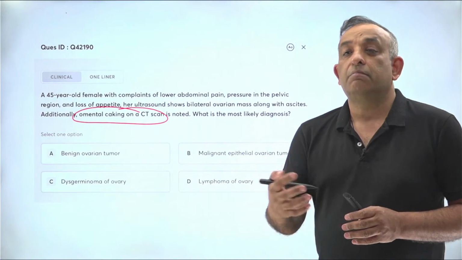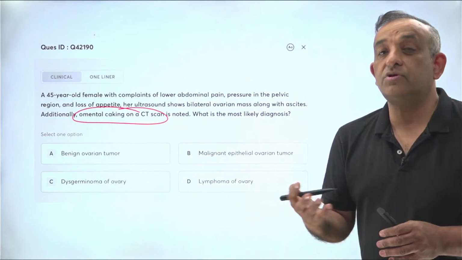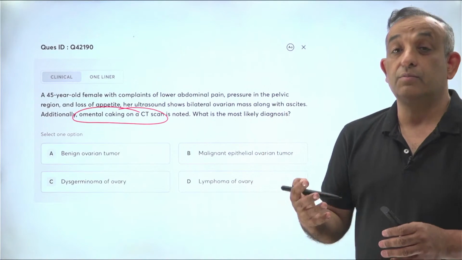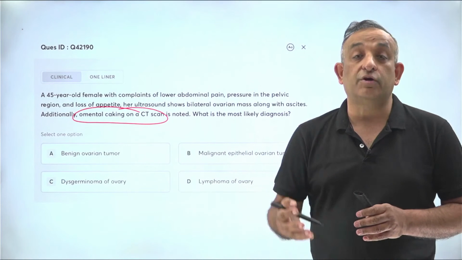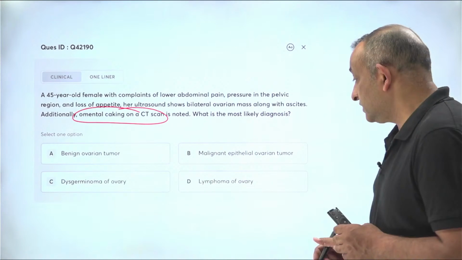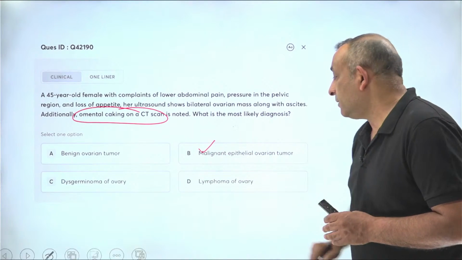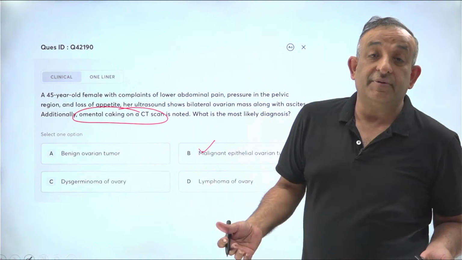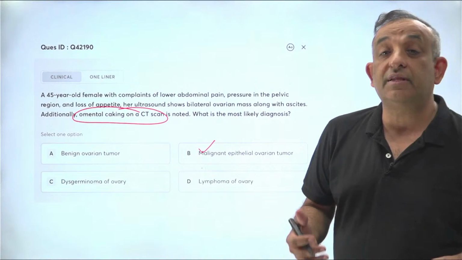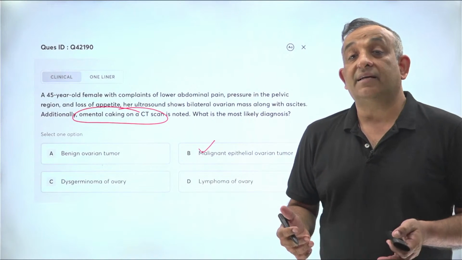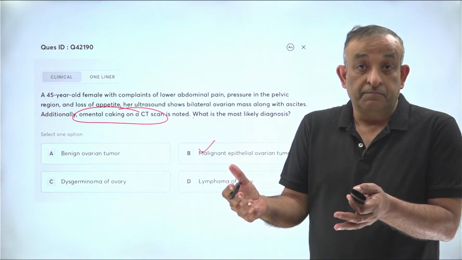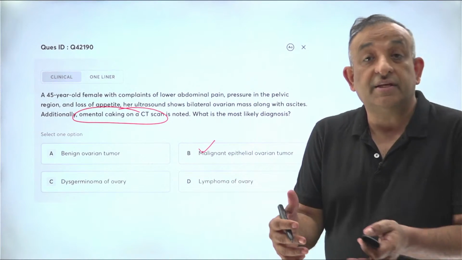Yes, it can be many types of ovarian malignancies, but the most common ovarian malignancy is the epithelial ovarian malignancy. Almost 70 to 80% of all ovarian tumors are epithelial ovarian tumors. All right, so this is a malignant epithelial ovarian tumor. Now, in addition to this, we'll tell you much more information, not just that this is the answer. We'll tell you in the app and in the question bank what makes you think on the ultrasound that it is a malignancy, and what makes you think so in clinical features.